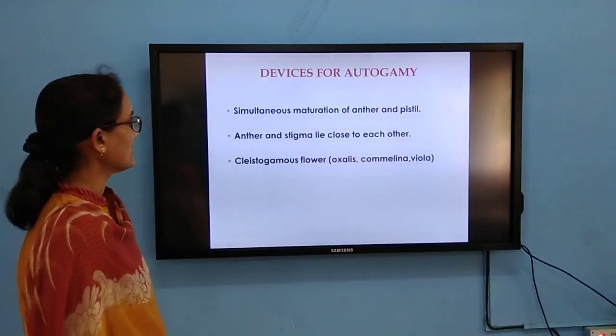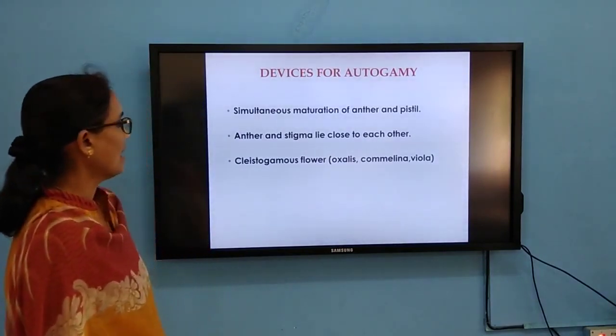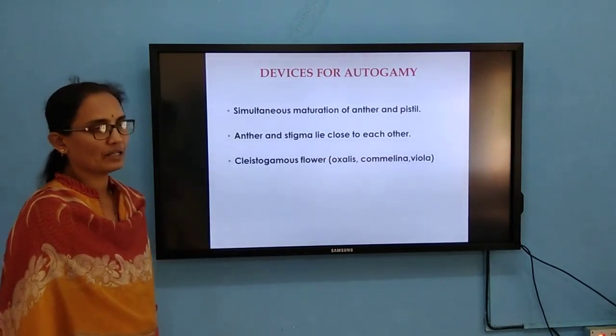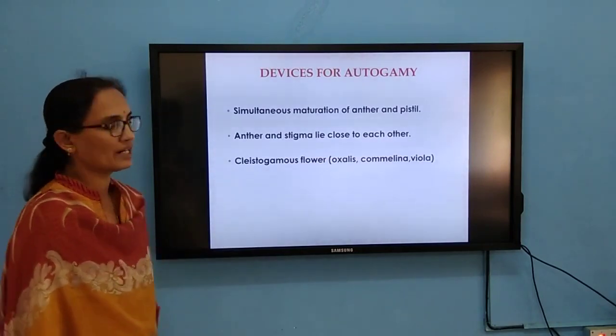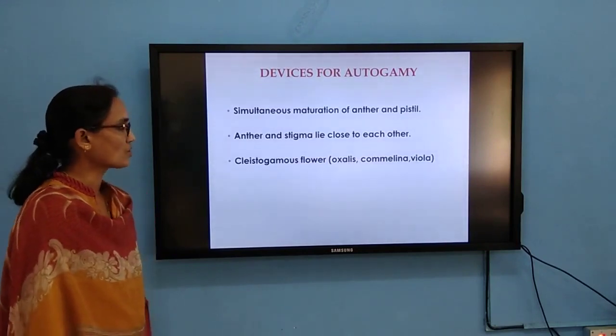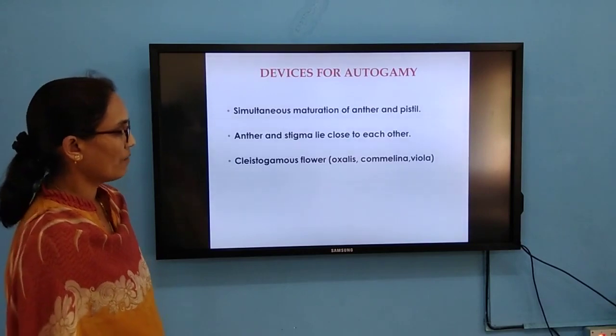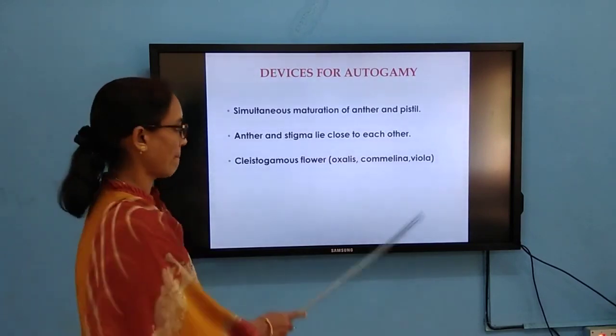Then the devices of autogamy we are going to discuss. Anther and stigma should lie close to each other. There is simultaneous maturation of anther and pistil. Then in case of cleistogamous flowers, examples are Oxalis, Commelina and Viola.